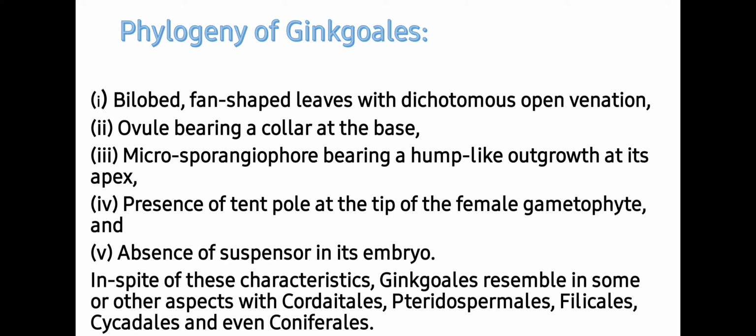The suspensor works as a medium to push the embryo deep inside the female gametophyte. In spite of these characteristics, Ginkgoales resemble in some other aspects with Cordaitales, Pteridospermales, Filicales, Cycadales, and even Coniferales.